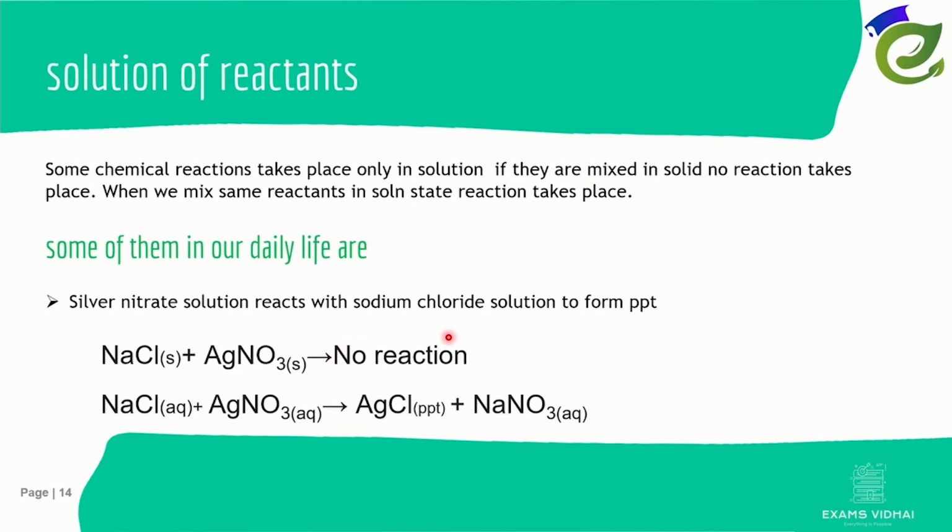If we take the same reactants in two individual test tubes, add water to them and then mix them, then a white silver chloride precipitate and sodium nitrate are formed. This is what it means that some chemical reactions take place only in solution states.